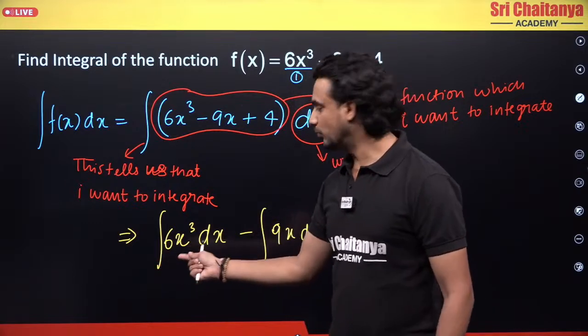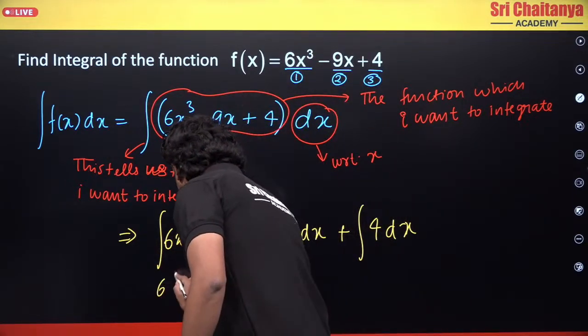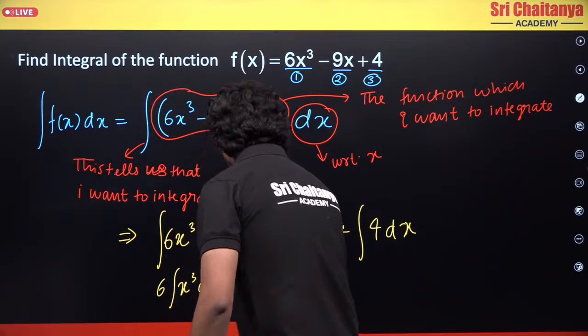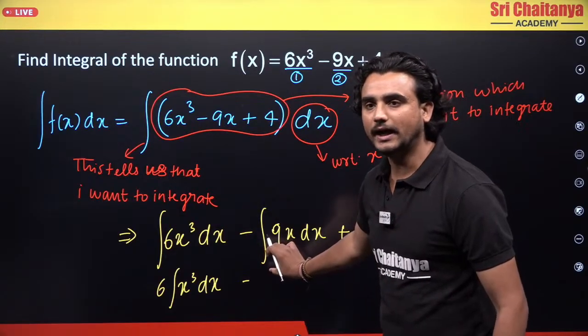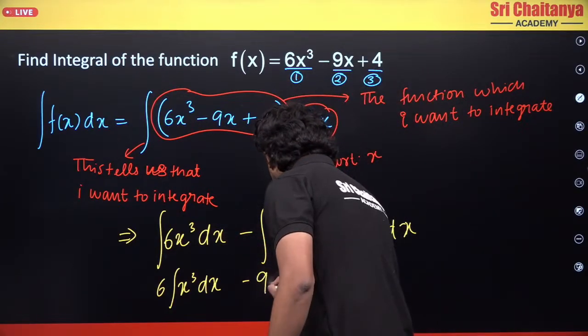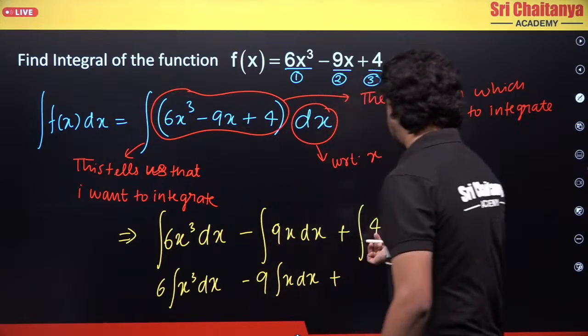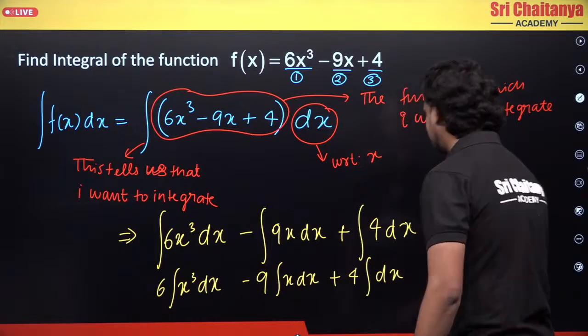Now what is this 6x cube? I can take this 6 and put it out of the integration. So what do I have? 6 integration x cube dx, minus, now what is this? 9 is a constant, so I can take this 9 and put it out of the integration. So I will have 9 integration x dx plus, now this is 4, so I can take this 4 out of the equation and I will have dx, right?